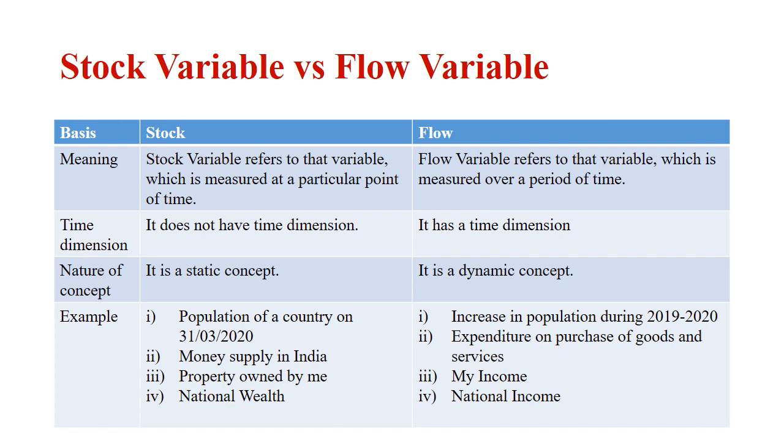Now I'll read the examples of flow concepts also. Increase in population during 2019 and 2020. There is a time dimension, a starting point and an end point, so it is a flow variable. Expenditure on purchase of goods and services. My income, because income changes every month. During the year I keep on receiving my income, so income is a flow variable. And in the same way, national income.